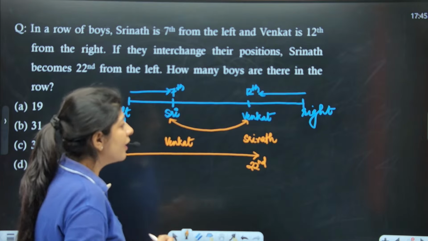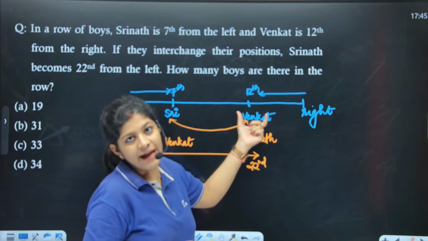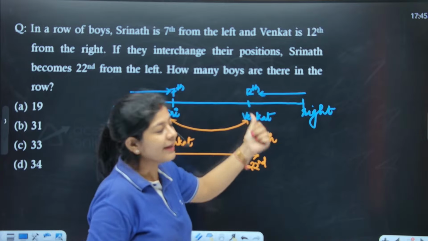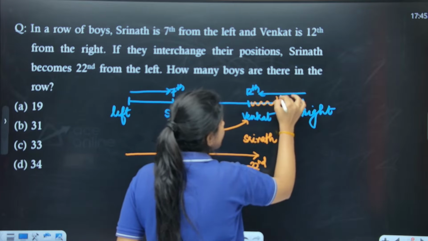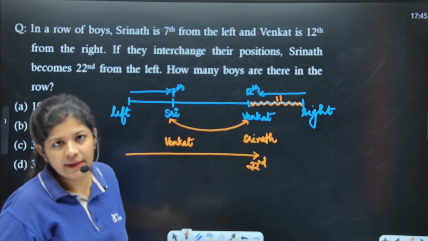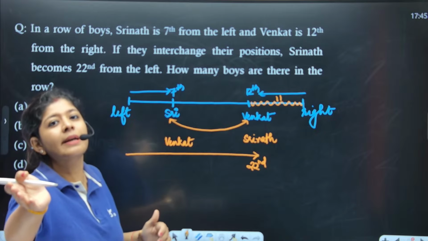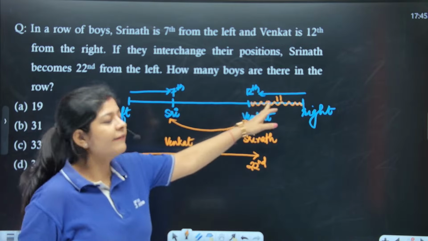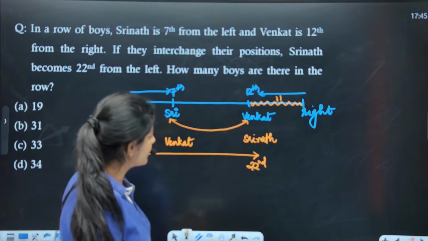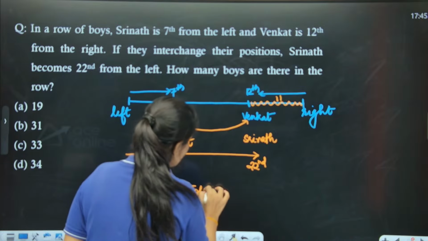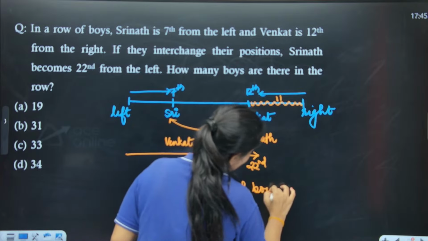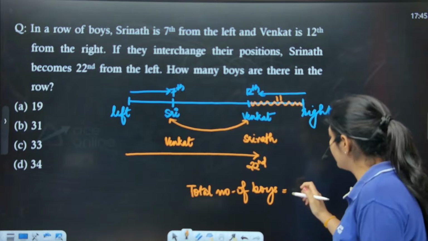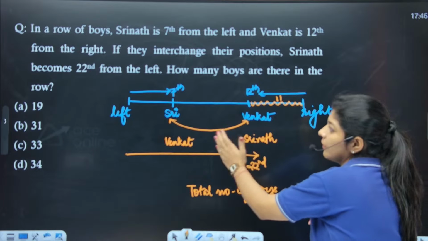Now we know that if Venkat is in the 12th position from the right, that means we have 11 boys to the right of Venkat. Here we have 11 and we have this position. The total number of boys that we need to calculate is 22 from the left end.